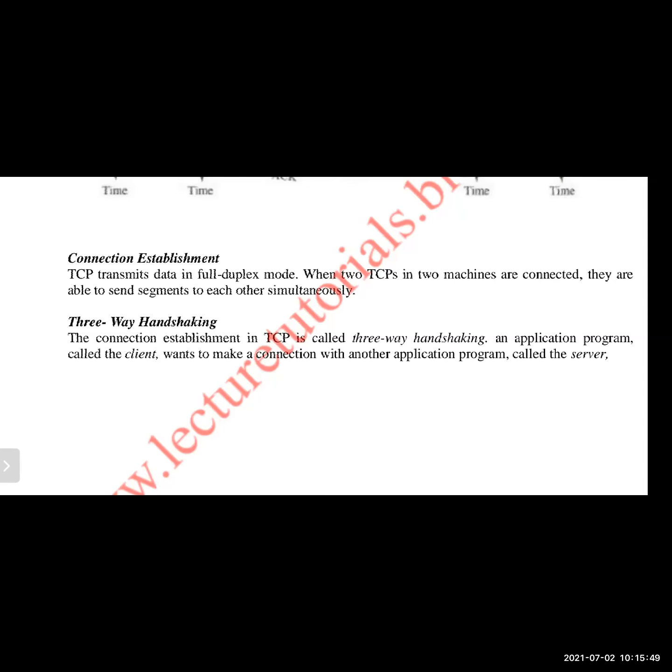Then the server will give reply to the client as the connection is accepted. Okay, the server will give reply to the client that okay, I am accepting your connection. That is the second one. Next, immediately again client will give an acknowledgement to the server. Okay, thank you. This is the 3-way handshaking. Client will send a request to the server, server will give reply to the client. Again, client has to give acknowledgement to the server for the reply given by the server. Since 3 exchanges are there for the connection establishment, 3 messages are exchanged between the client and server. This is called a 3-way handshaking.